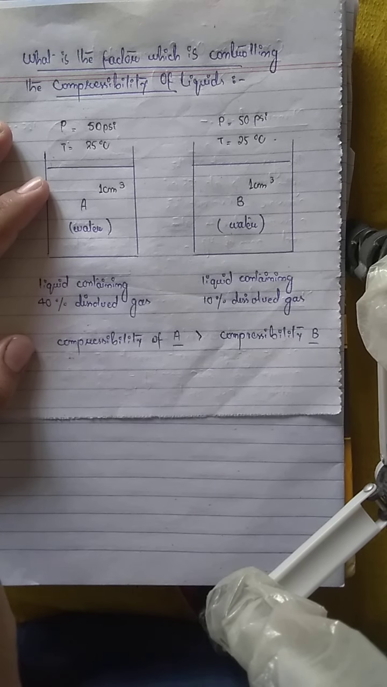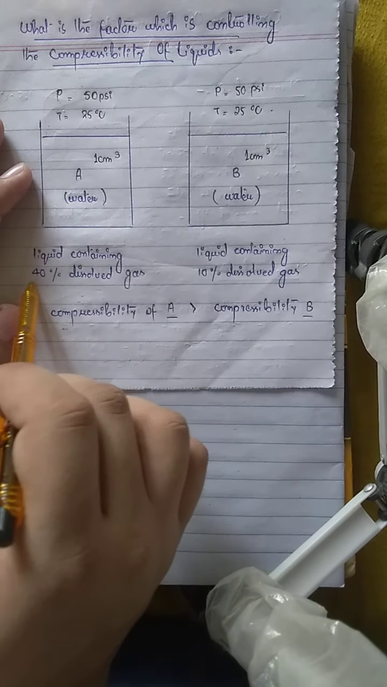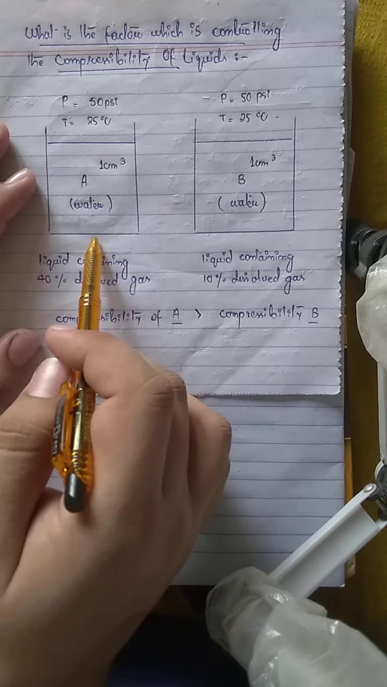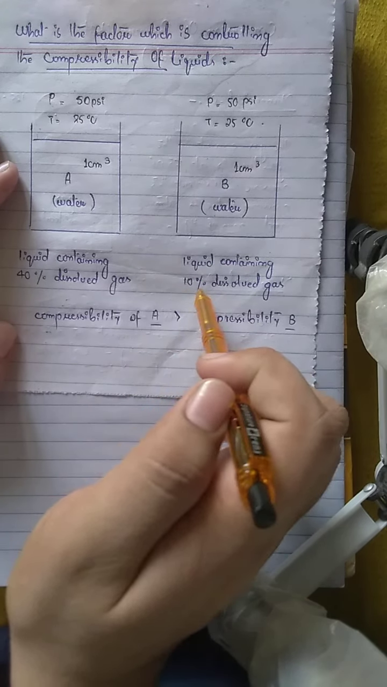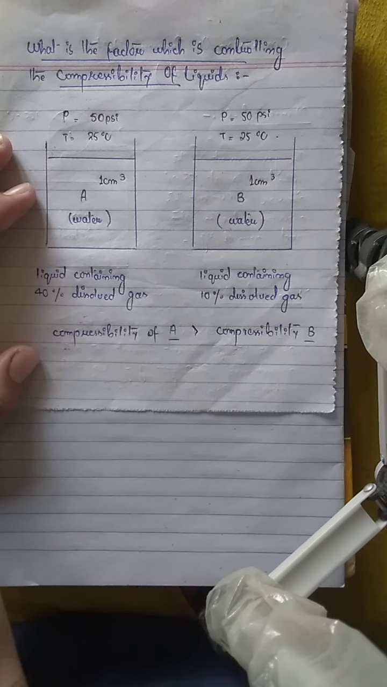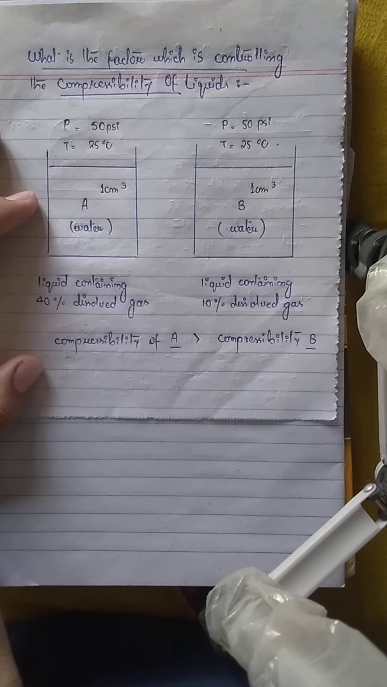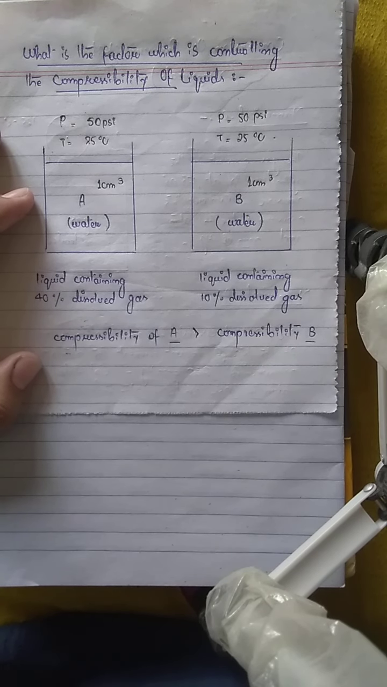Now, in this condition, the water which is present in container A, means the water which contains the greater percentage of dissolved gas, is more compressible as compared to the water which is present in container B and contains a lesser percentage of dissolved gas. So we can say that the compressibility value of the liquid is highly affected by the percentage of dissolved gas which is present in these liquids. So this is one of the factors, means dissolved gas is one of the factors which can affect the compressibility value of the incompressible or slightly compressible fluids.